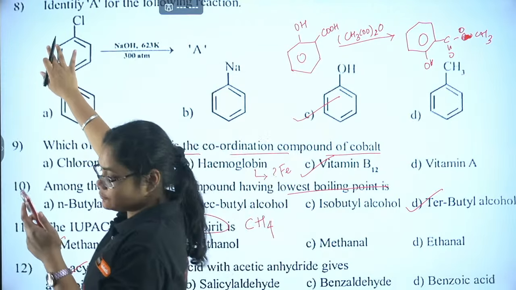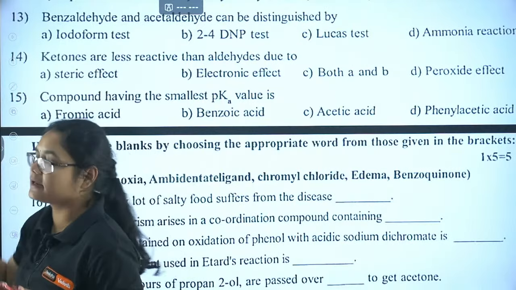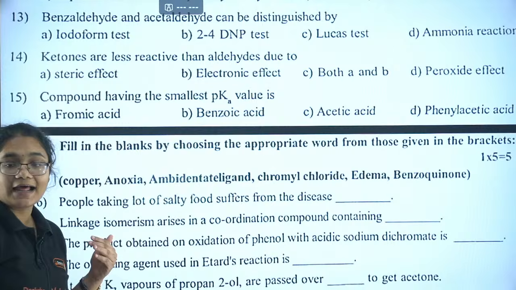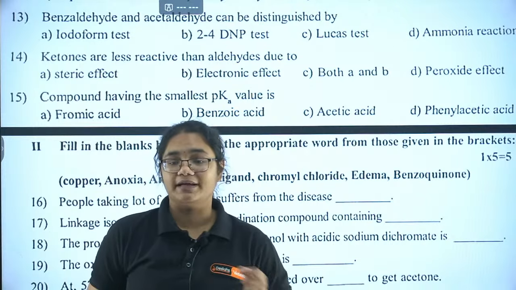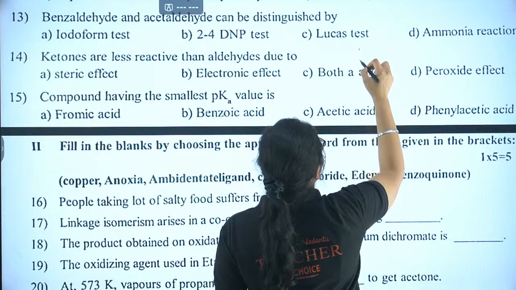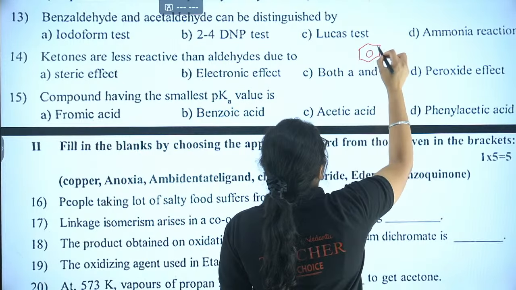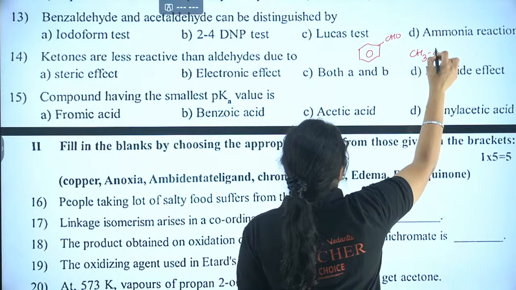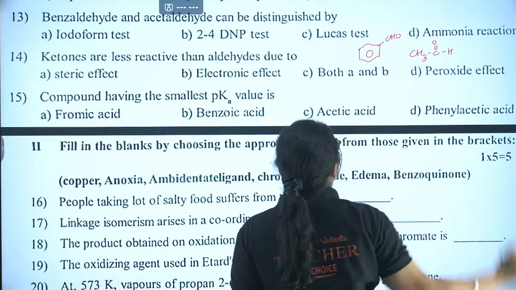Now let's move to the 13th question. Benzaldehyde and acetaldehyde can be distinguished by: what is the difference between them? Benzaldehyde, if you know the structure, is C6H5CHO and acetaldehyde is CH3CHO. Right? So how will you distinguish?